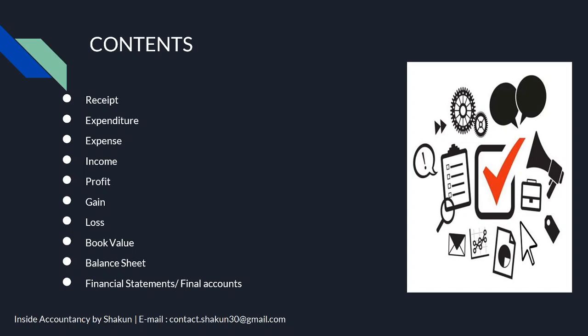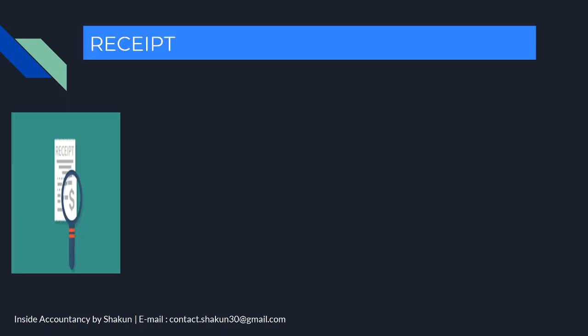Some more terms have been taken up in the previous video. In order to have more clarity about the other terms such as assets, liabilities, capital, etc., kindly refer to my previous video. Let's take up the first basic term, receipt.